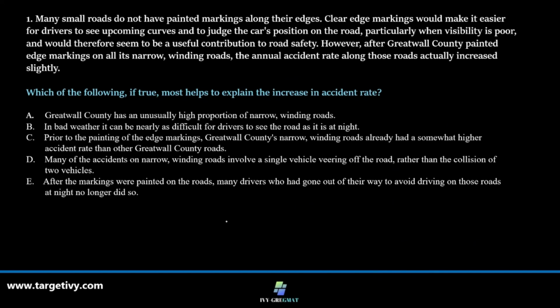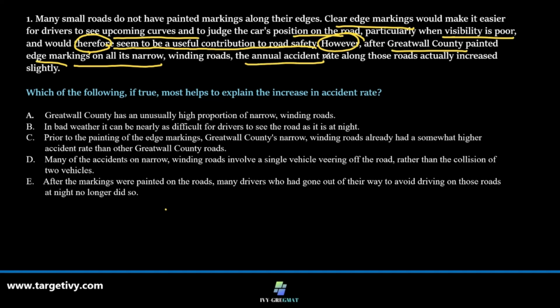So we've got a situation here where certain facts are given that edge markings give a clear visibility about the upcoming curves and to judge the position of the car on the road, and also help when the visibility is poor, and therefore will contribute towards road safety. Therefore, this is a conclusion C1, as we said, the most likely conclusion, that road safety will go up. However, there's a contradiction word here. In Great Wall County, they did the same thing for the edge markings on all narrow winding roads. The annual accident rate actually increased slightly. So the conclusion was somewhat else.